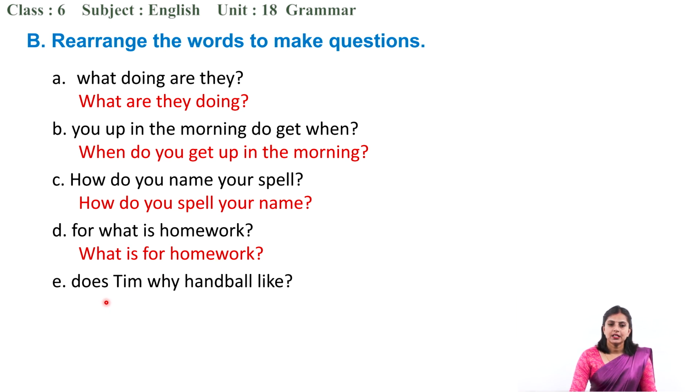Next is, does team Y handball like? What is the WH word? Yes, Y. And then, good, the auxiliary verb. Which is the auxiliary verb? Yeah, does. Alright. What about the subject? Team. Very good. And is there a main verb in this sentence? Yes. Okay. Like. So what is the correct structure of the sentence here? Very good. Why does team like handball? Why does team like handball?